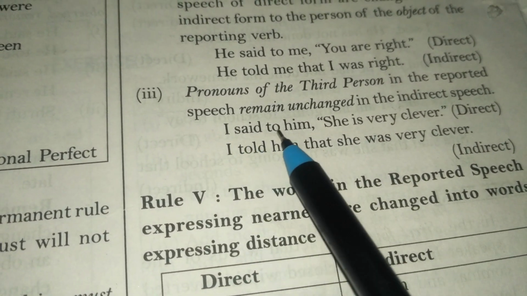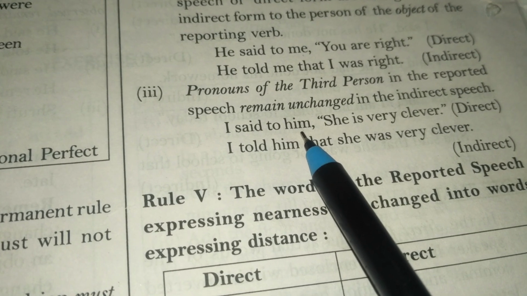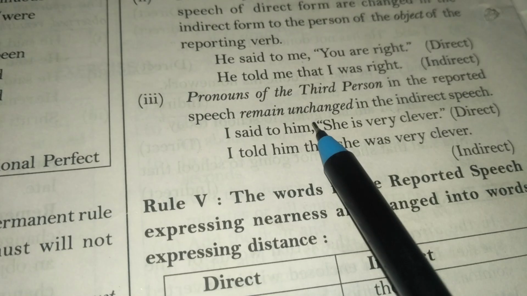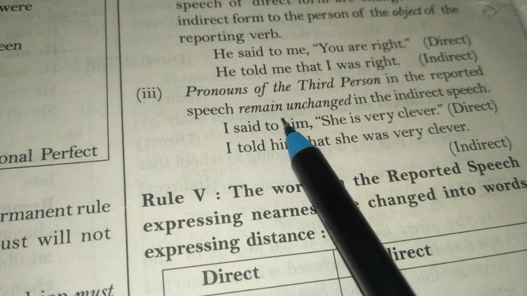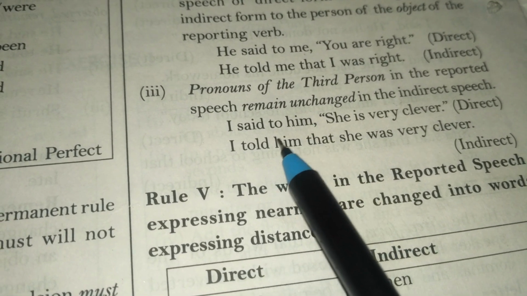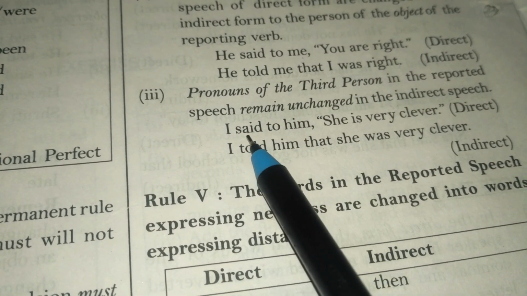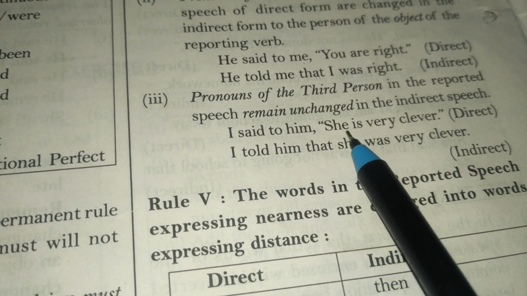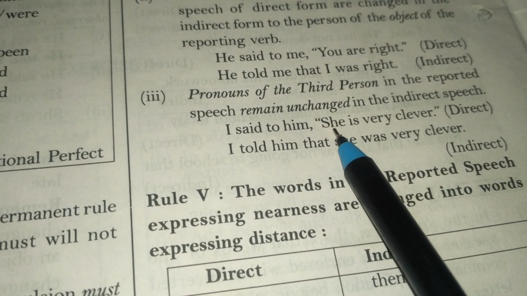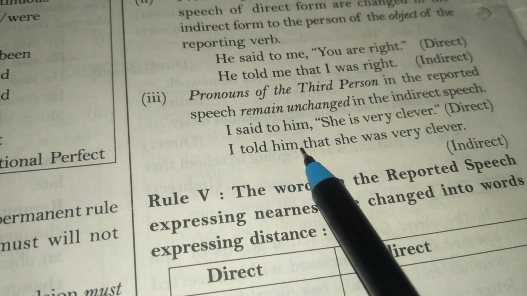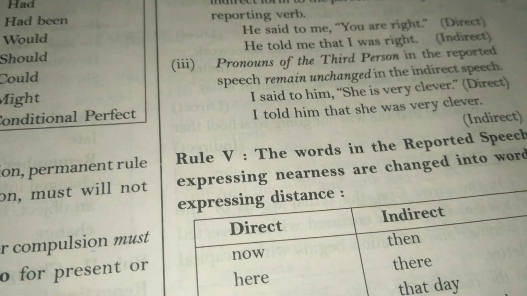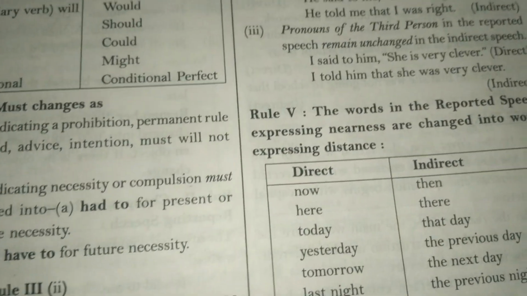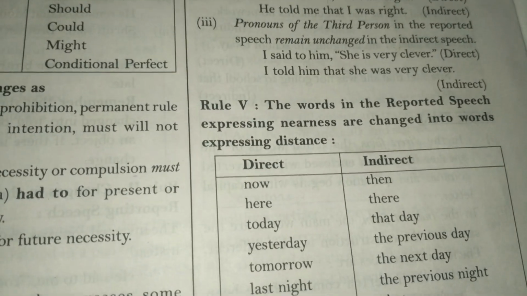I, first person, am talking to him. Here, him is a second person. We have used him, but I said to him. Two persons are talking about the third person. So here, third person will remain unchanged. I told him that she was very clever. This is the indirect form.